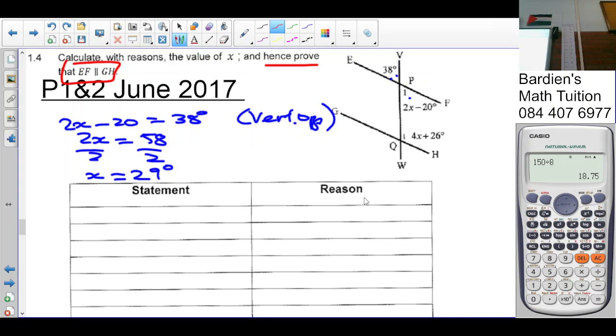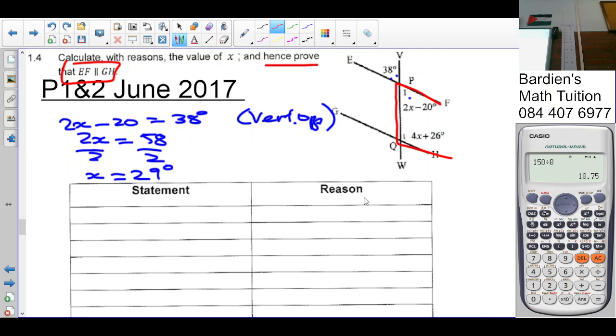If you're proving lines are parallel, you're proving one of three things. Either alternate angles are equal, corresponding angles are equal, or co-interior angles supplementary. So if we can prove that those two angles add up to 180, then we've done the job, which is supplementary.